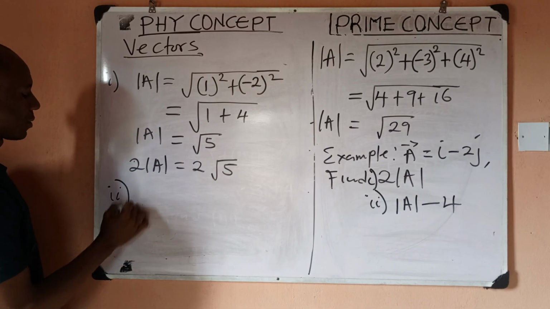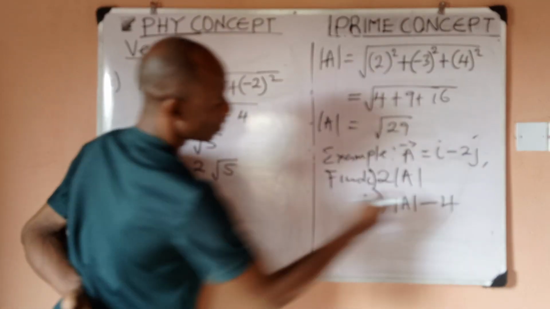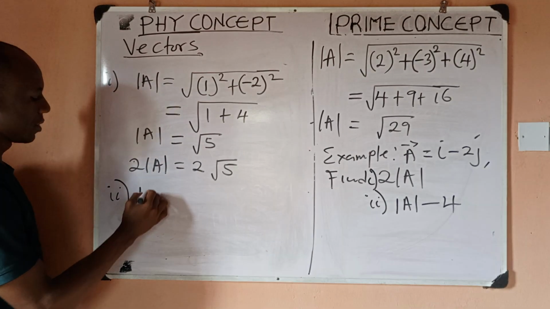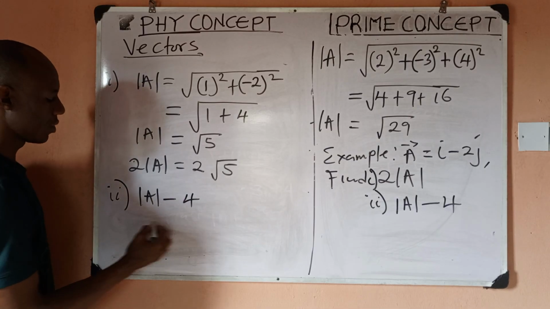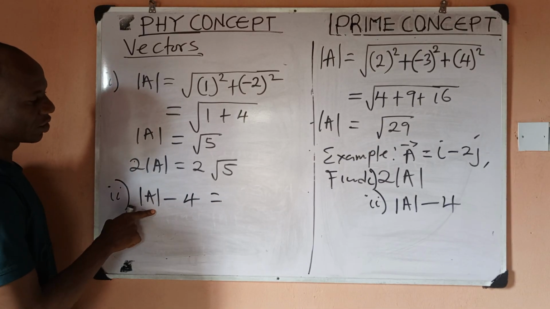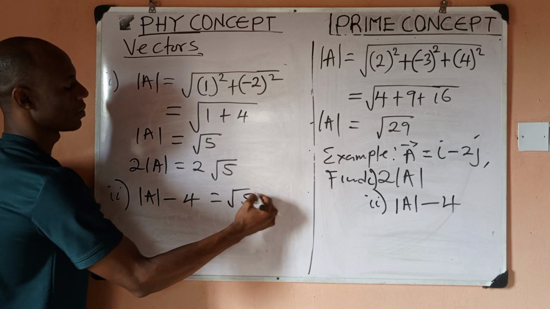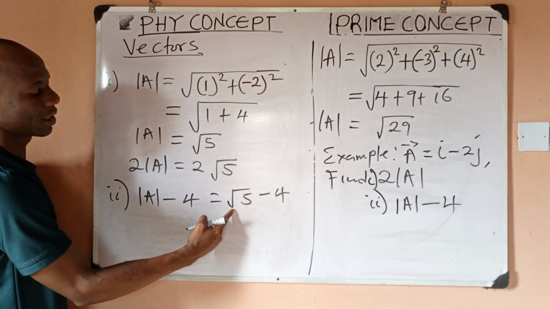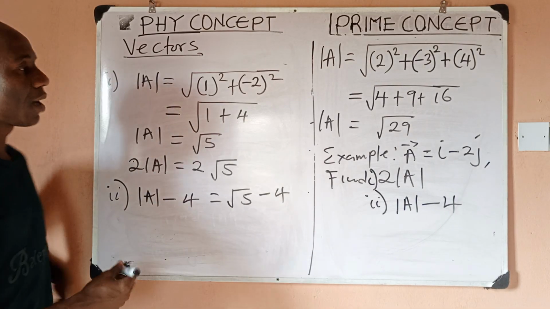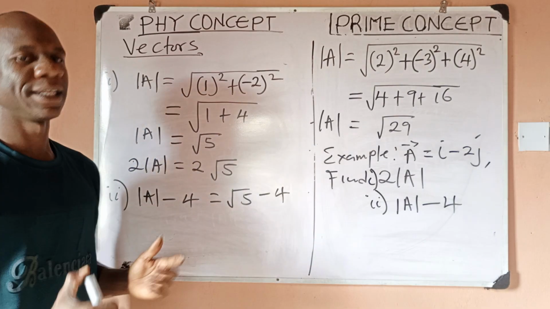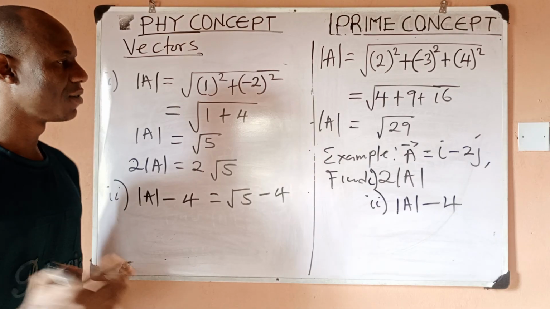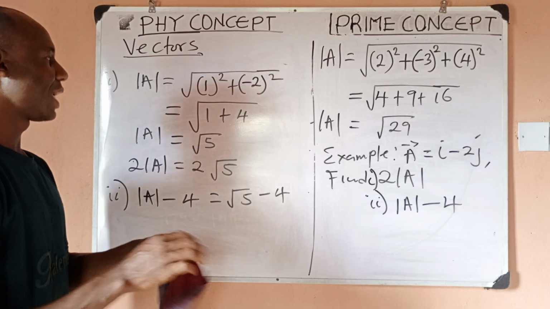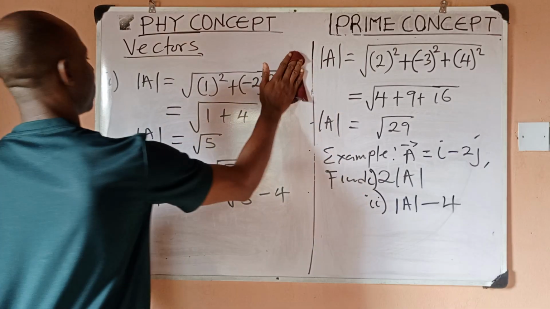Now for the second one, it's to find the magnitude minus 4. So our magnitude we already have as root 5. The magnitude of A minus 4 is simply going to be root 5 minus 4. So if you evaluate this root, you can get your answer and subtract, depending on how your options are in the exam. So this concept of magnitude, I believe it's simple and very clear. Let's move to the final thing we'll be analyzing in this video. Then we continue in the next video.